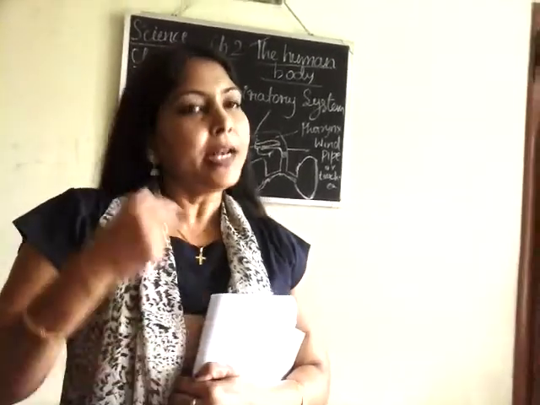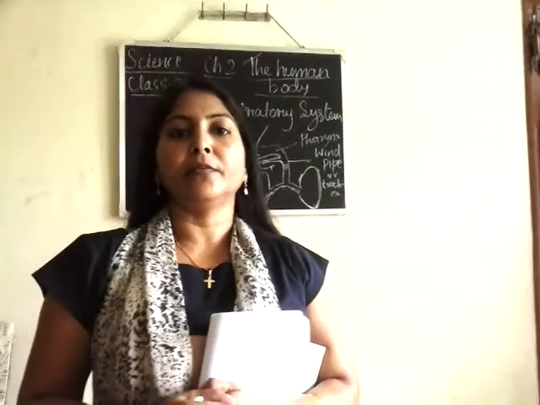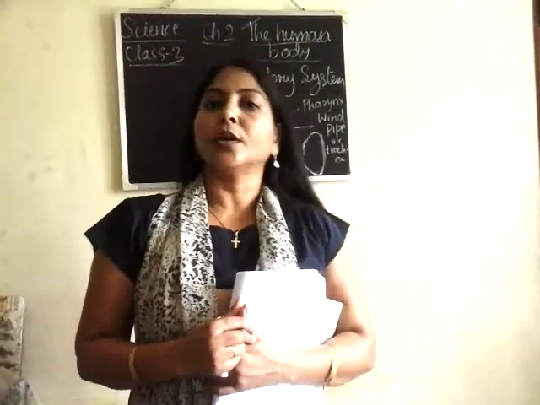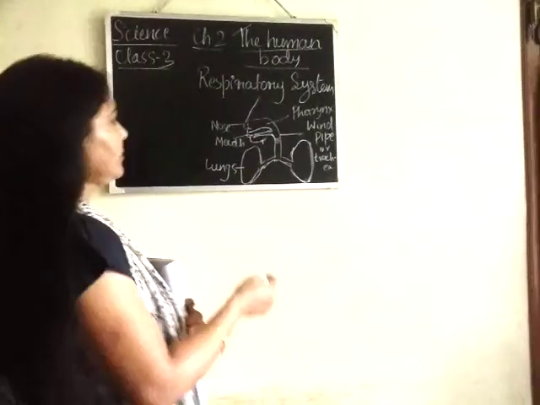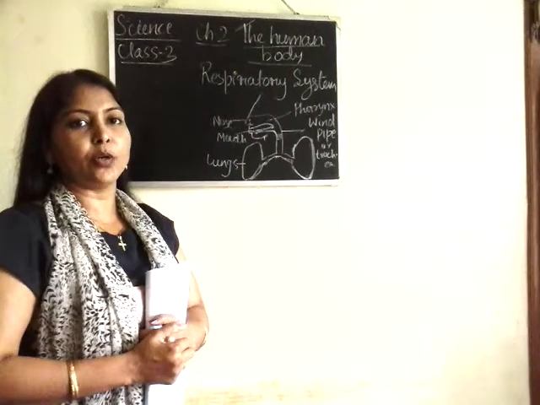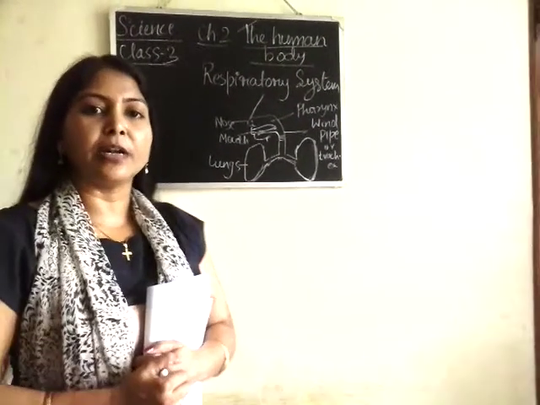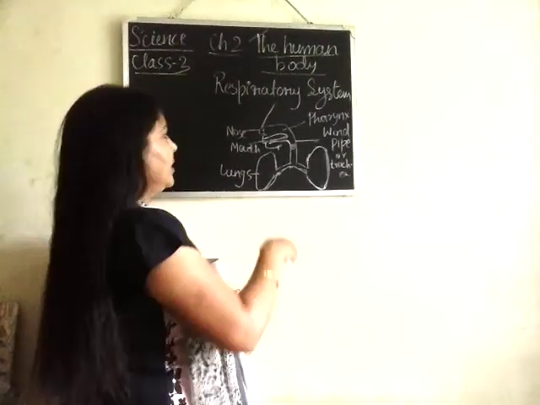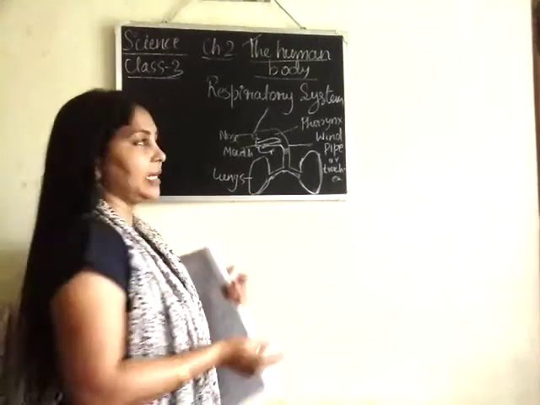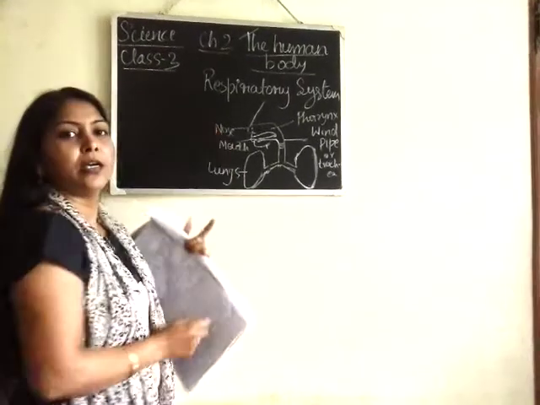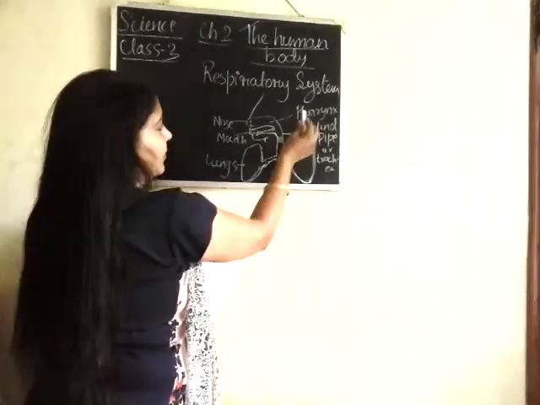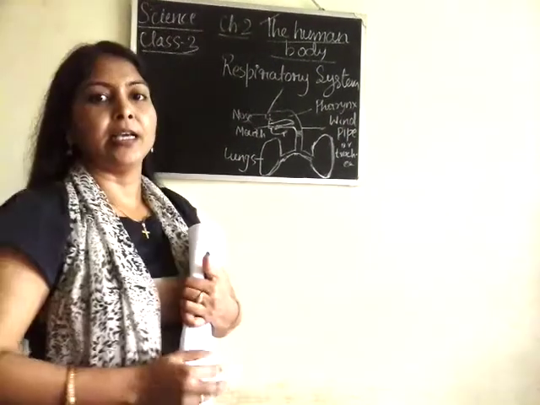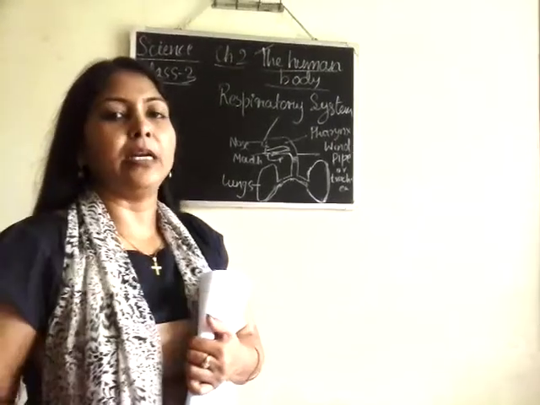Now in our human body, the respiratory system involves certain organs. What are those organs? Let us see here. As you can see, I have drawn the diagram, and you can also refer to your chapter diagram, which is given over there. You can see the respiratory organs are the nose, then the pharynx, windpipe and lungs. About them we are going to learn in more detail.